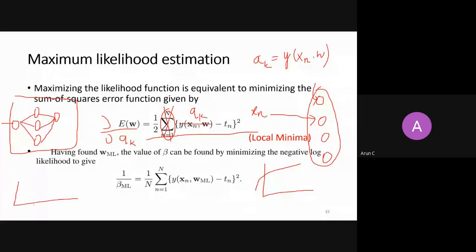Let's say there are so many x: x1, x2, x3, x4, and this is a function. If you feed xn here, you will get yn. And where is this yn coming from? It is coming from this node, since there is only one node at the output layer.